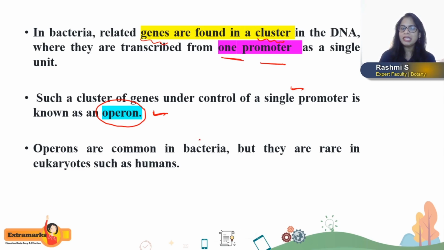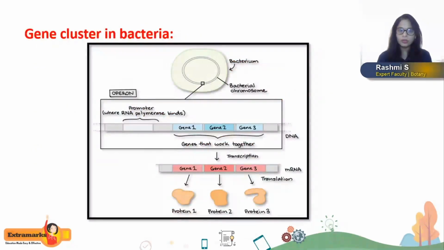Operons are very common in bacteria, but they are not found in eukaryotic organisms such as human beings, because you know we are going to produce monocistronic mRNA. That means we have genes which code for only one particular mRNA, which codes only for one polypeptide chain, isn't it? And we have split genes, right? But in case of prokaryotes, they have cluster of gene that produces polycistronic mRNA molecule.